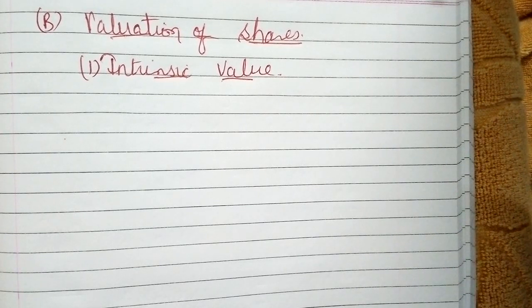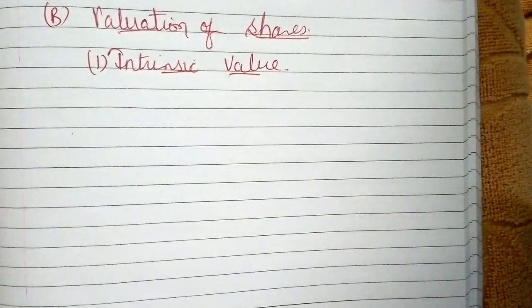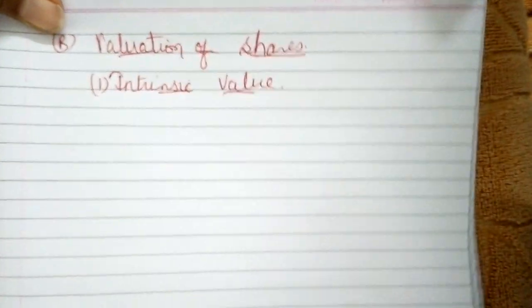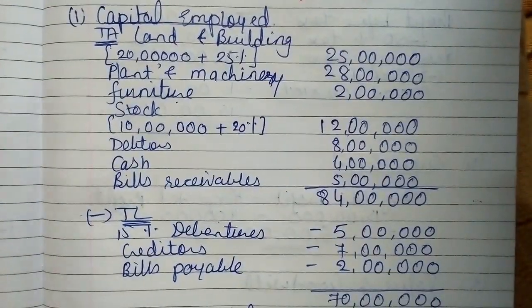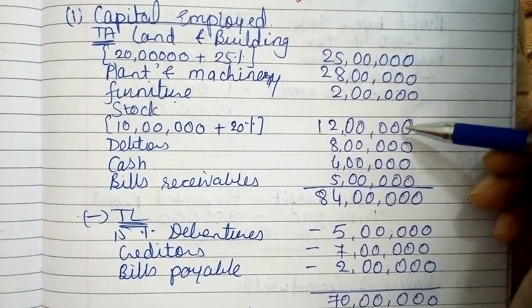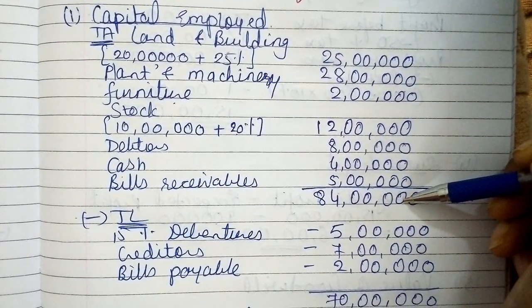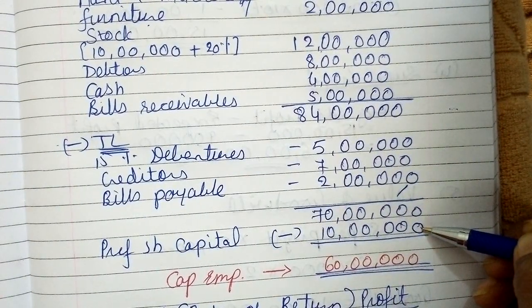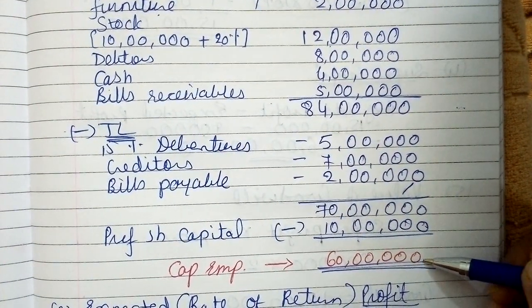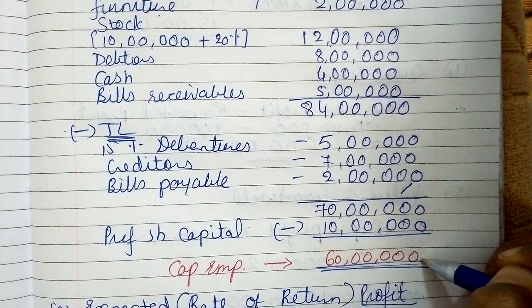So instead of writing down all these things again, we can have the shortcut here. See, as we have calculated capital employed at the time of valuation of goodwill, we have considered all these things. Moreover, liabilities, and we also have deducted the preference share capital. So we are ready with the amount 60 lakhs.